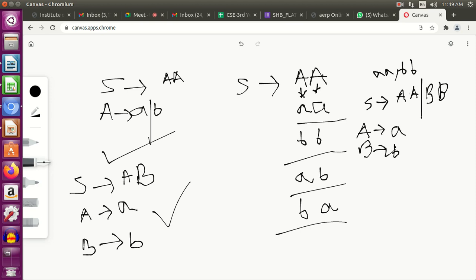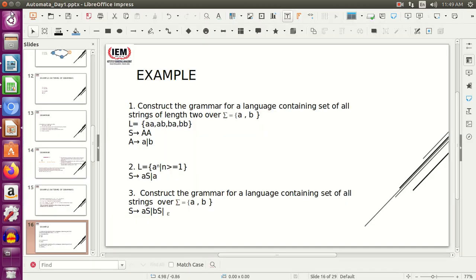And ma'am, I had another question. In this case, our language consists of only 4 terms. Suppose for a language there are many terms. So in that case, is there a way to generate the grammar without getting the language? Obviously. Let me move on with the examples first. I have many such examples where what you are saying is the case. Okay. So I think your doubt will be clear. Okay, ma'am.